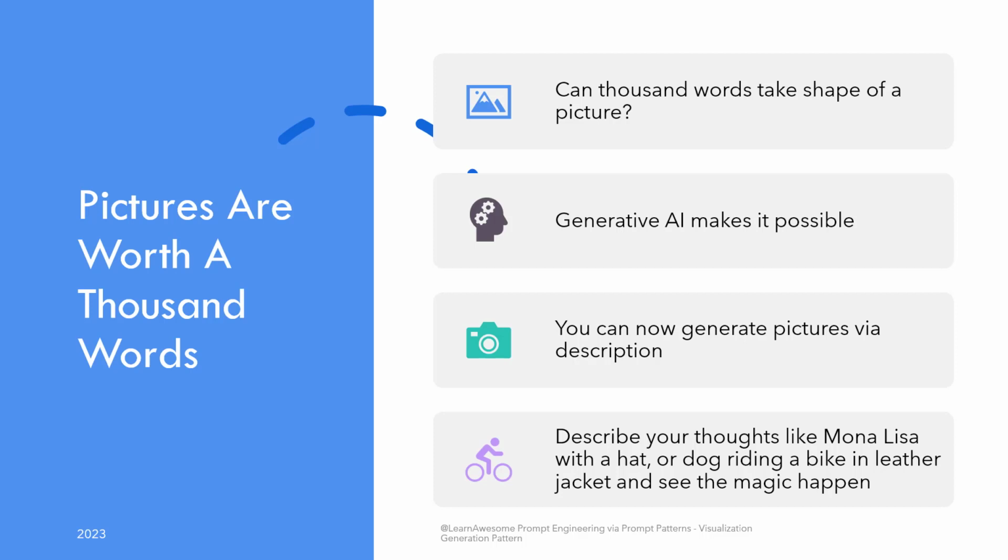Pictures are worth 1,000 words. You must have heard this phrase thousands of times. But can 1,000 words take shape of a picture? Yes, there are a bunch of options with which this is absolutely possible now. You want to see Mona Lisa wearing a cowboy hat and riding a bike, sitting behind a biker dog wearing a leather jacket? Boom, and you get a picture created for you by AI tools.